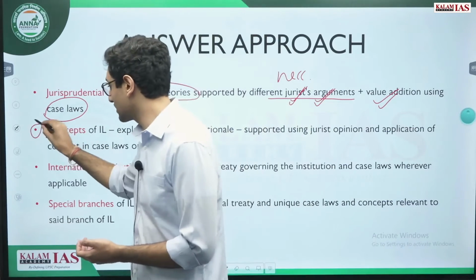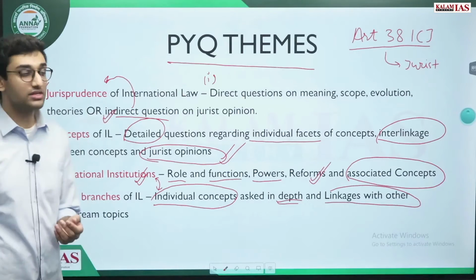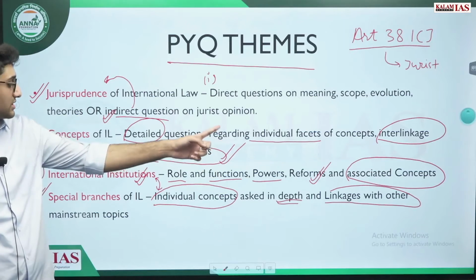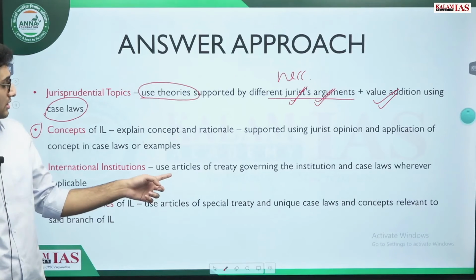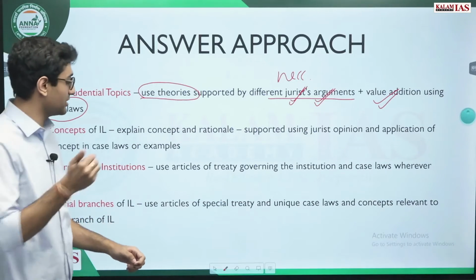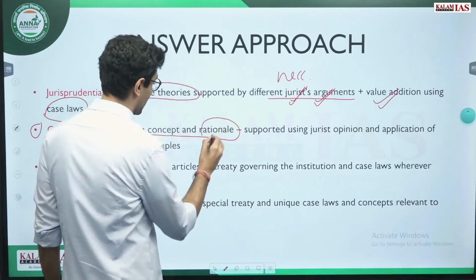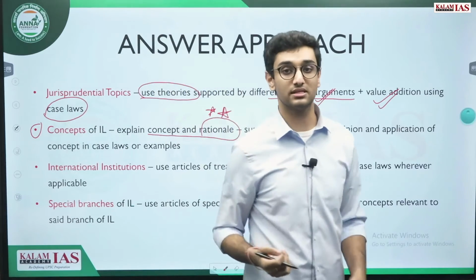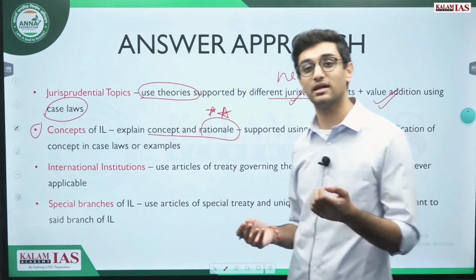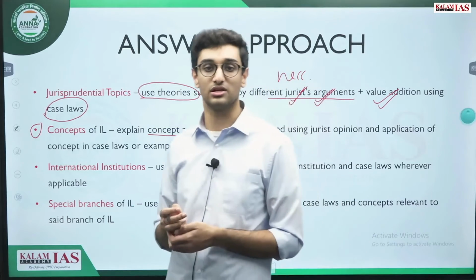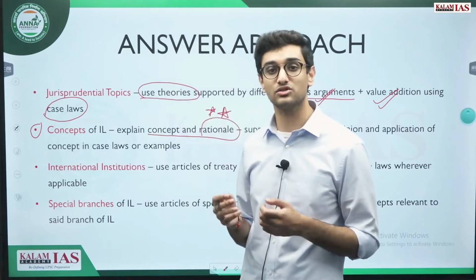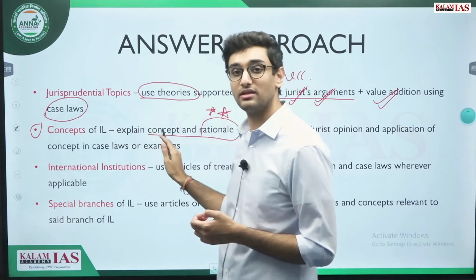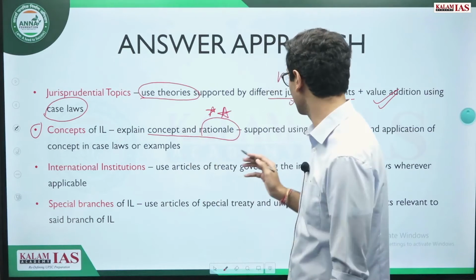Secondly, coming to concepts of international law. So again, in the previous slide, we saw that what types of questions are asked: detailed questions on individual facets, interlinkages, and jurist opinions. So here, how our answer structure should be: firstly, we should explain the concept and the rationale. This is extremely important, that if a particular concept exists, if state recognition exists and there are certain essential elements, why are those essential elements required? If state succession exists, what is the rationale behind state succession? So writing the rationale of concepts in this types of questions is extremely important.